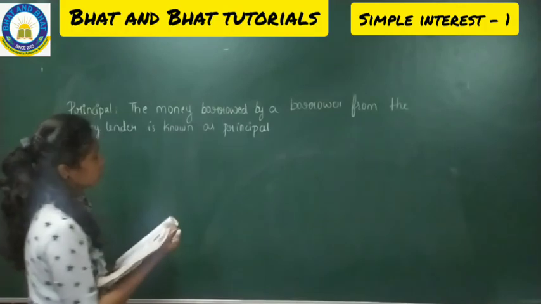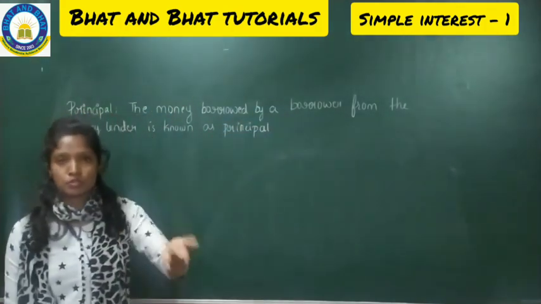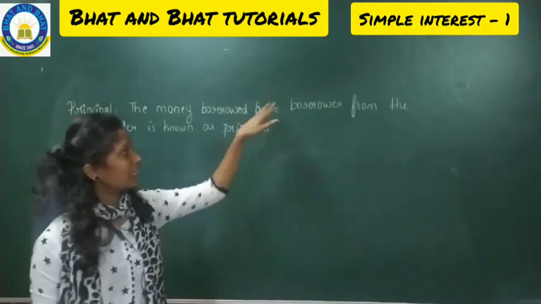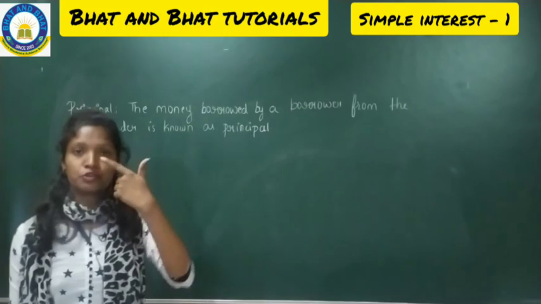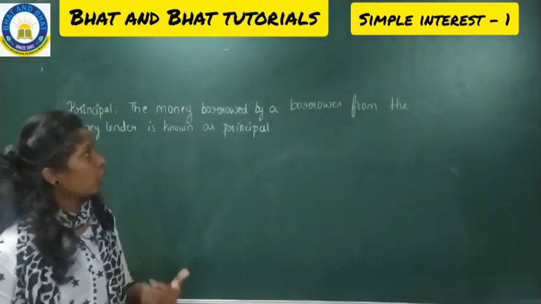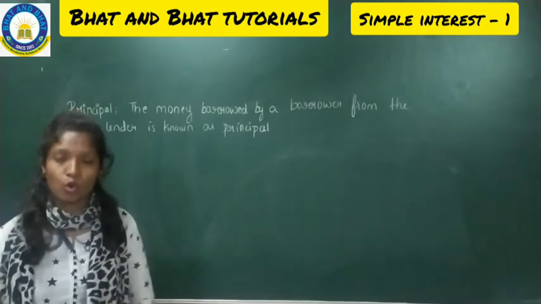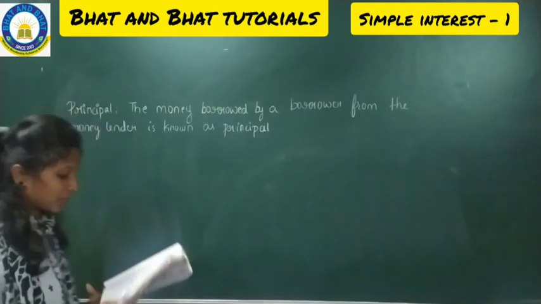So look into the meaning now. The money which has been borrowed by the borrower. The borrower is the person who is going to borrow the amount, from the lender. The lender is the person who is going to lend the amount, and that is nothing but the principal. How much amount a lender has lent to a borrower, that actual amount we call the principal.